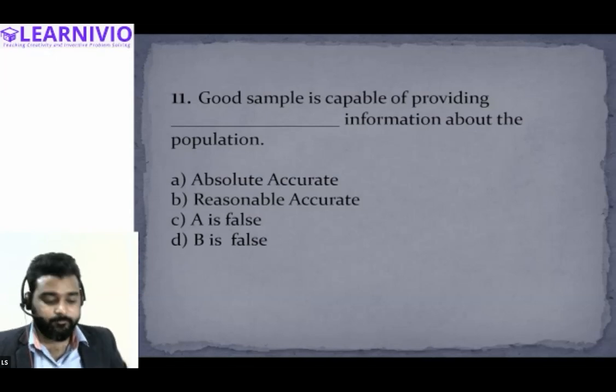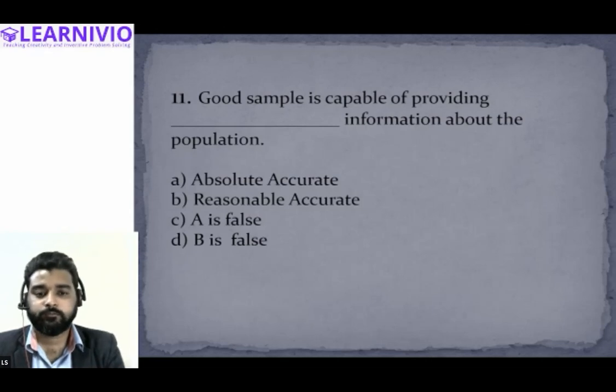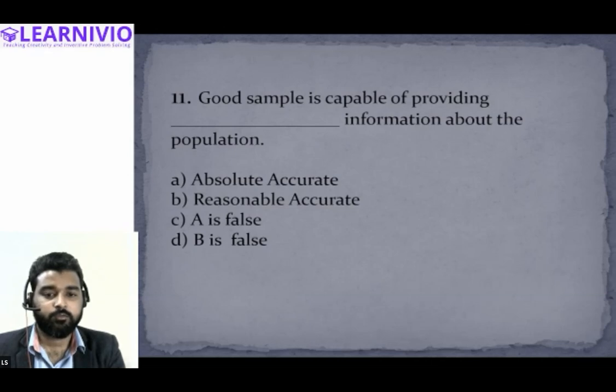Yes. Okay. So then it will be A and C, right? Sorry, only A is false and B, reasonable accurate, is correct. So B reasonable accurate is the correct answer, and A is false. So B and C should be the answer. Okay.